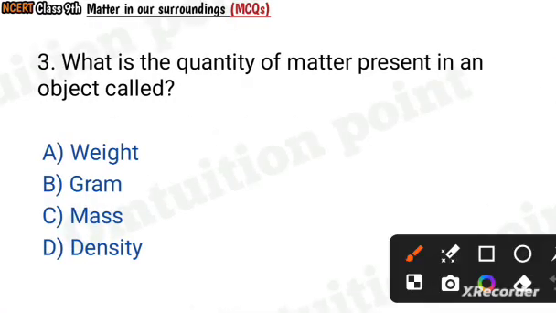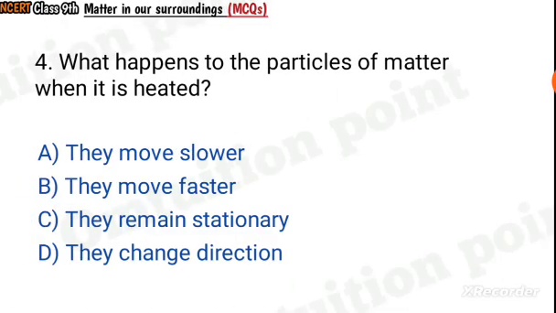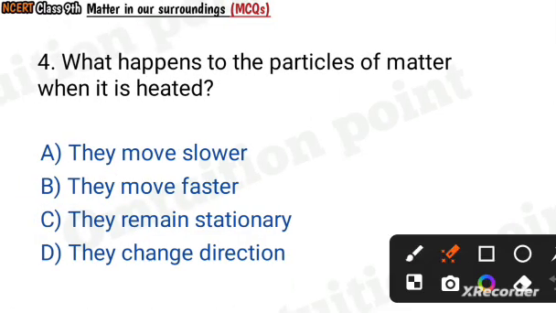Question number 3. What is the quantity of matter present in an object called: weight, gram, mass, density? Mass. Question number 4. What happens to the particles of matter when it is heated? They move slower, they move faster, they remain stationary, they change direction. They move faster.